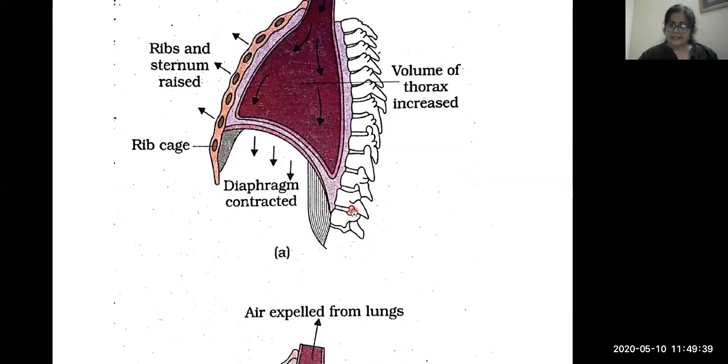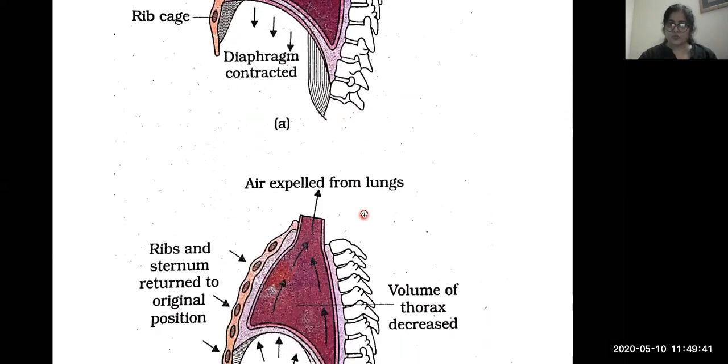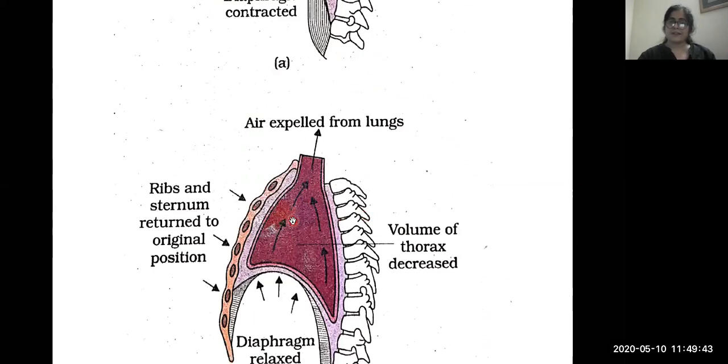And the exhalation is just the opposite of this process. See, here the diaphragm relaxes and comes to its normal position. When we expire, the diaphragm comes to its normal position, and the ribs and sternum, the chest bone, all three structures come back to their original position.